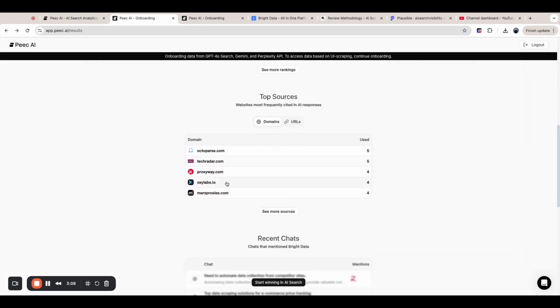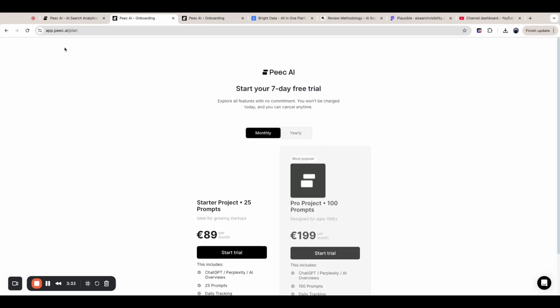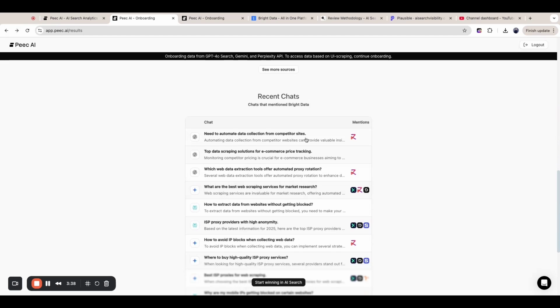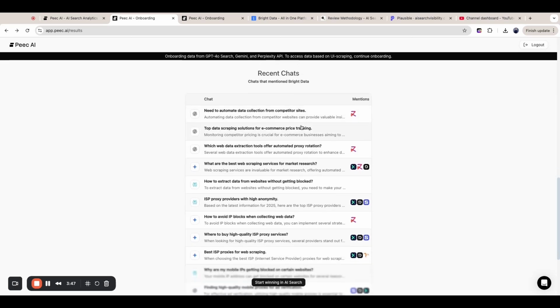Top sources. Okay, so I see a list of top domains as sources. Even though I don't see some of the common ones, maybe they're using the API and not a scraper. It's also pretty quick. Then we also see here some top URLs used as citations. Okay, this also goes to the paywall. Recent chats. All right, so I guess these are the queries that they ran. I should have already understood that's what's going to happen. So we're going to the paywall here.